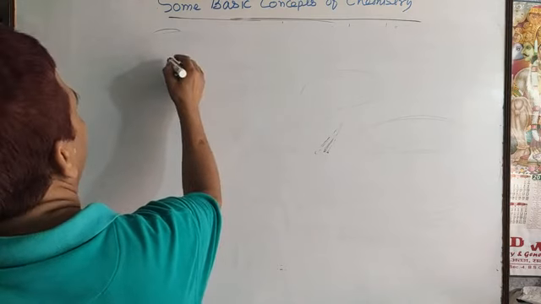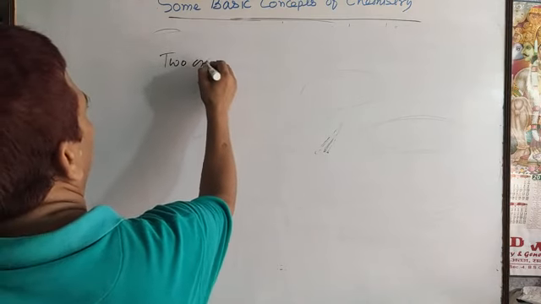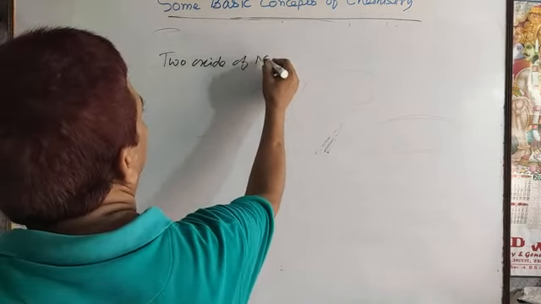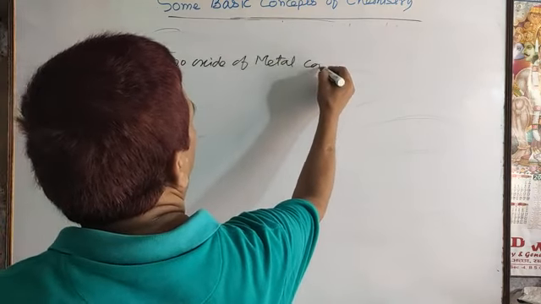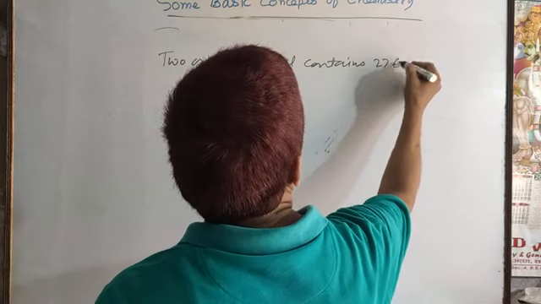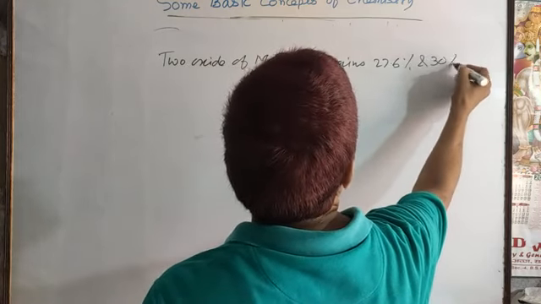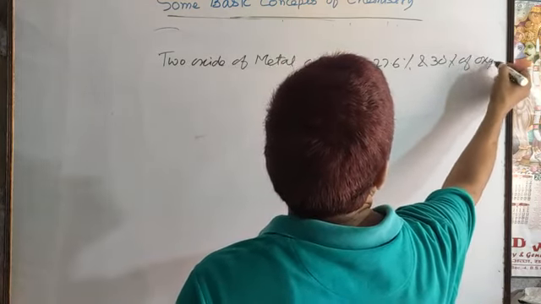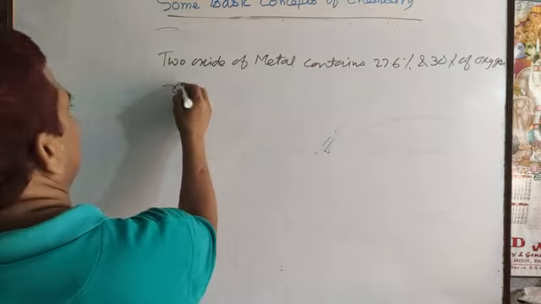Related to the law of multiple proportion: two oxides of a metal contain 27.6% and 30% of oxygen respectively.